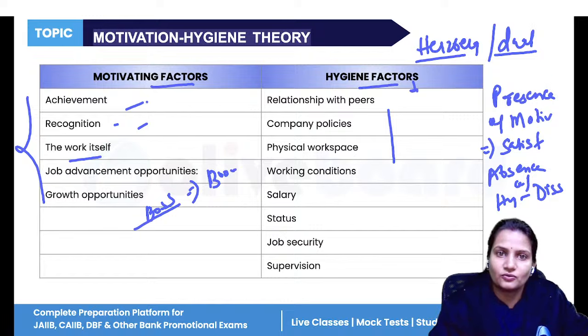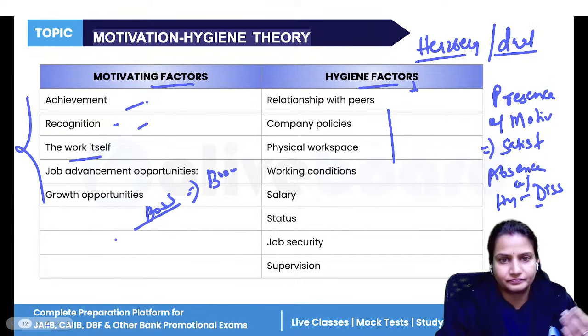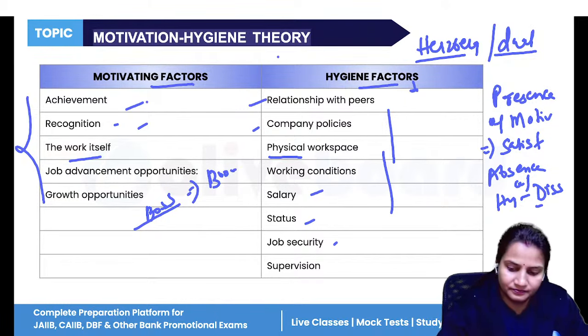Now, hygiene factors are those factors that every company should provide to their employees. If the company has not provided them, it will create dissatisfaction among employees. Good relations, company's policy, physical workplace, everything should be tidy, the floor should be neat and clean, proper arrangement of tables, some computers, proper salary on time, status, job security. So these are hygiene factors.